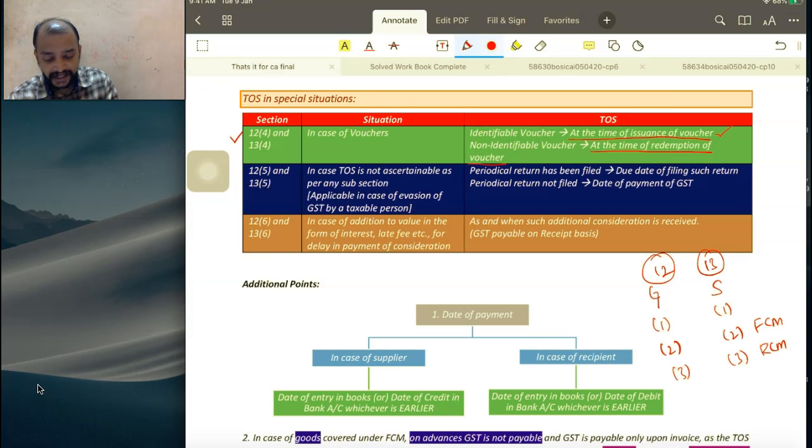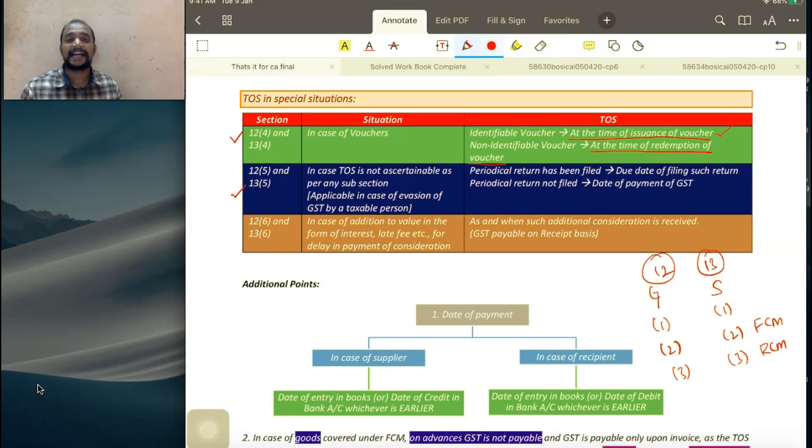Then sections 12(5) and 13(5) deal with time of supply in case the time of supply cannot be ascertained as per any of the above provisions. Say, for example, there is a person who is not registered even though he is liable to get registered.